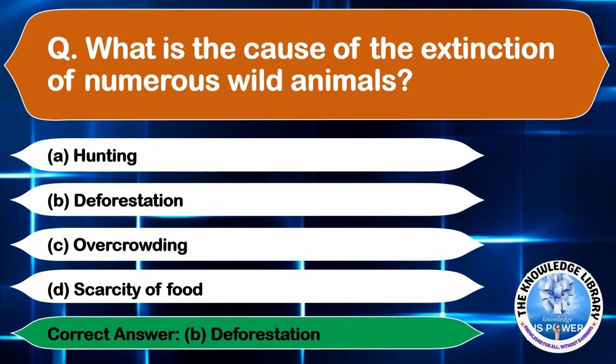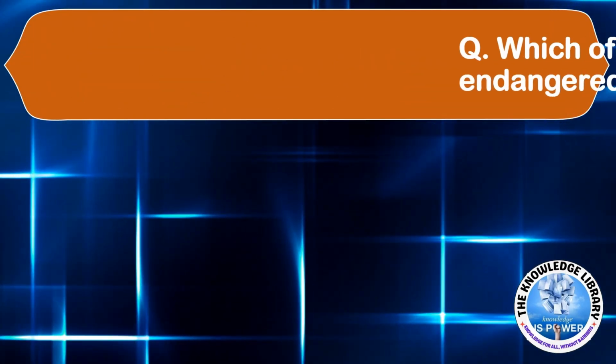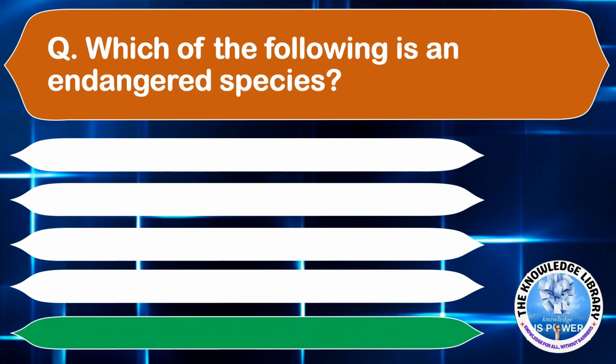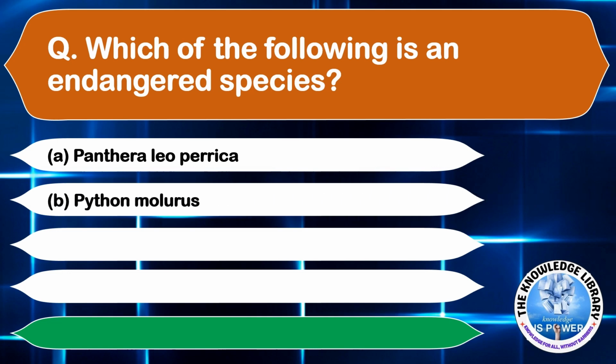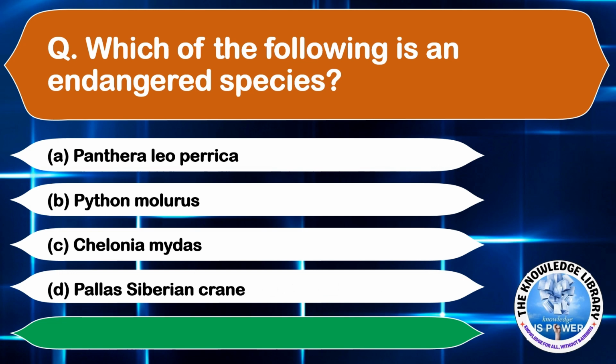Moving on to the next question. Which of the following is an endangered species? Option A, Panthera leoparica. Option B, Python molurus. Option C, Chelonia midas. And option D, Pallas Siberian crane. The correct answer is option B, Python molurus.